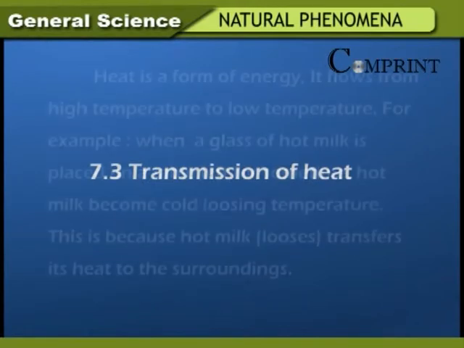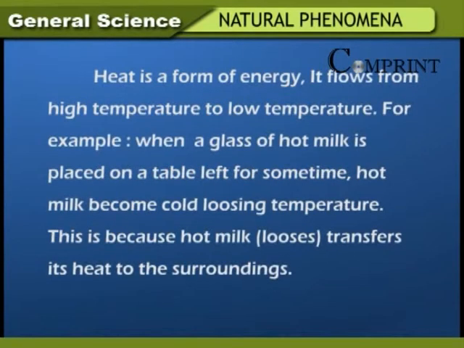Transmission of heat. Heat is a form of energy. It flows from high temperature to low temperature. For example, when a glass of hot milk is placed on a table left for some time, hot milk becomes cold, losing temperature. This is because hot milk transfers its heat to the surroundings.